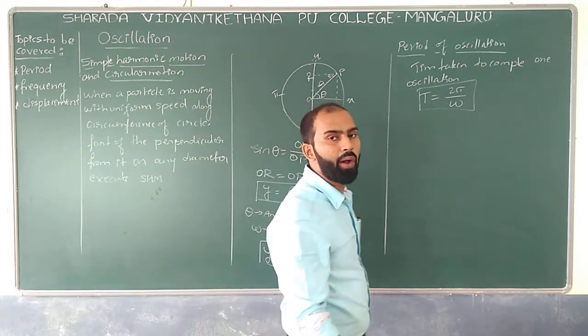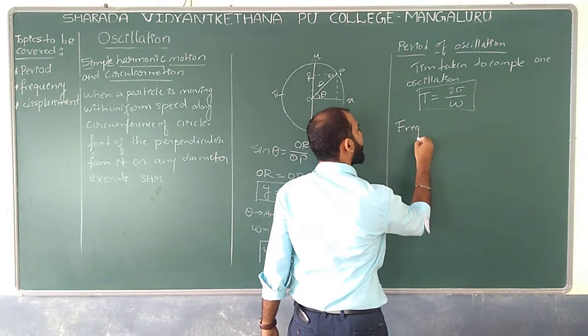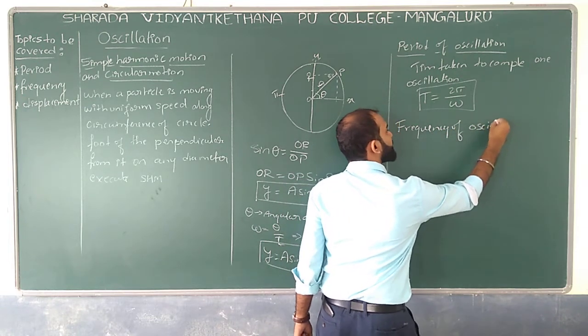And similarly we have one more term called the frequency of oscillation.